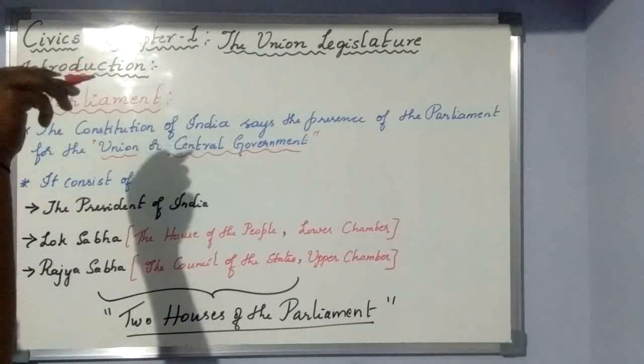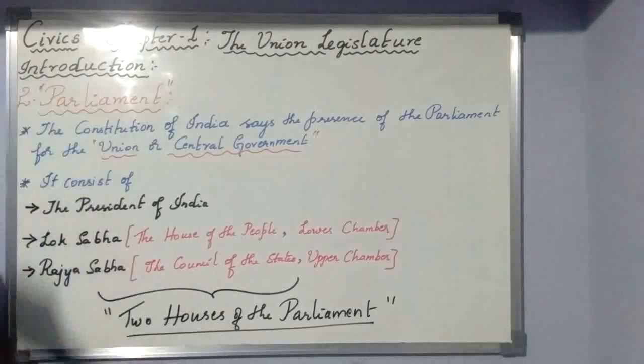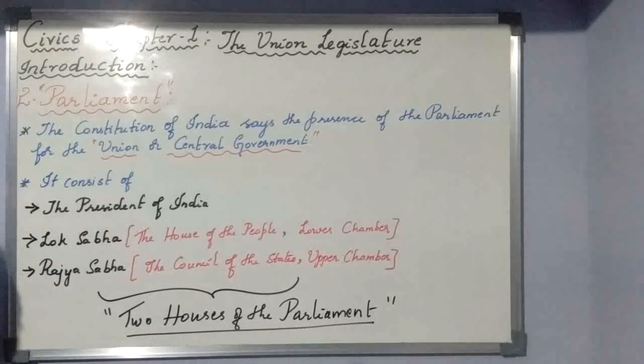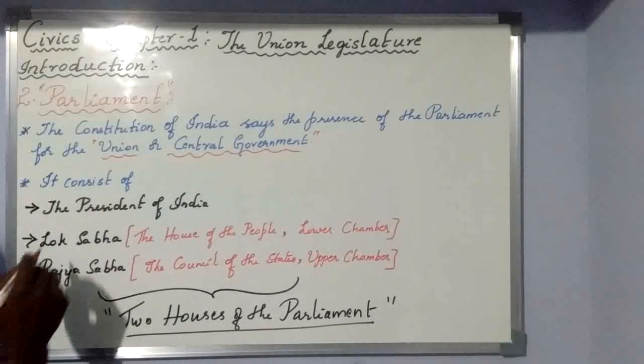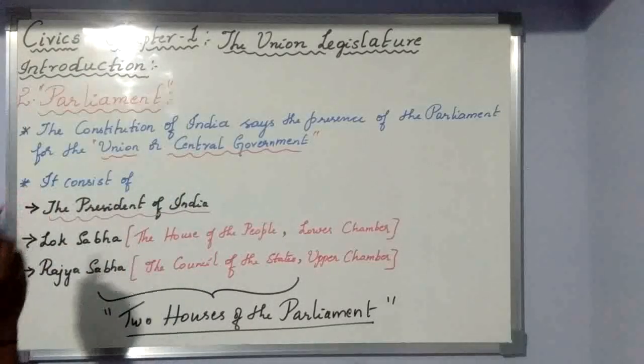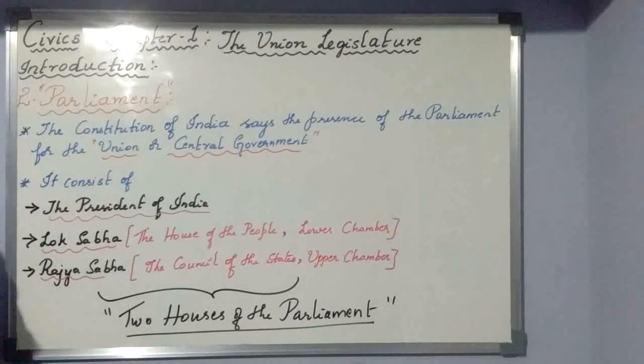At the center, the representatives should function in this Parliament. Today, what characters come when we say Parliament? One is the President, who is related to it. Then, very important, are the two houses, Lok Sabha and Rajya Sabha, which we are going to study in detail in the next classes.